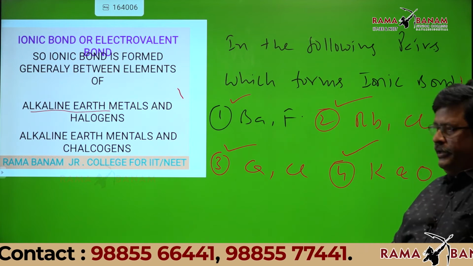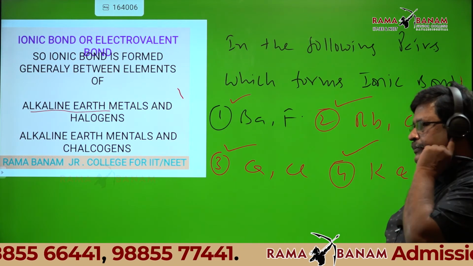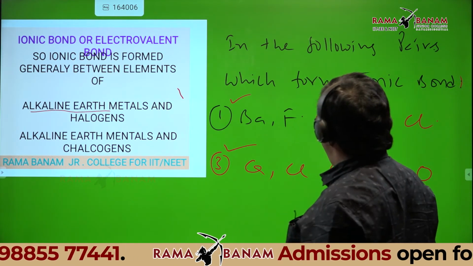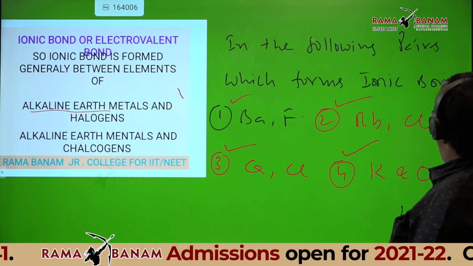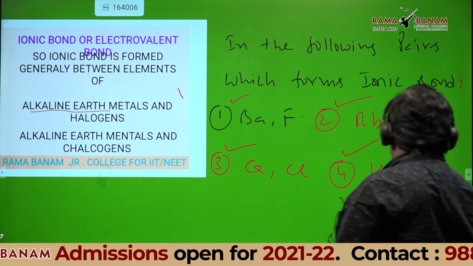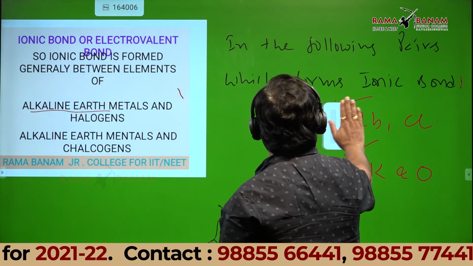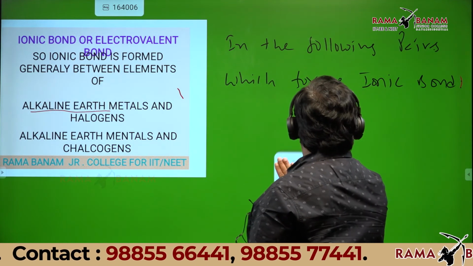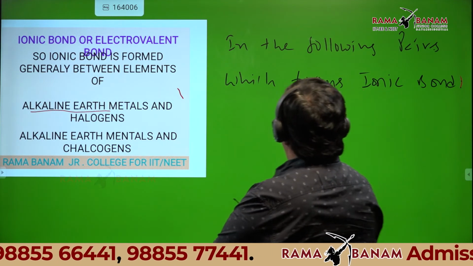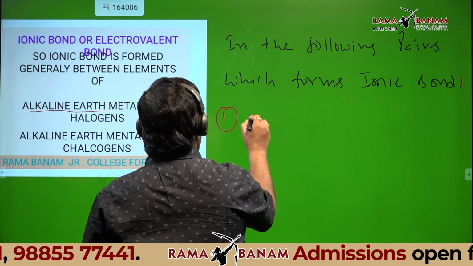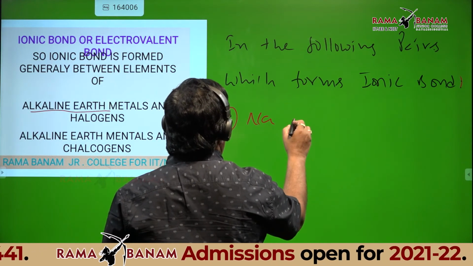Can I give one more? Right. Same question, you write. I'll change the options. In the following pairs, which forms ionic bond? First one, sodium and iodine.